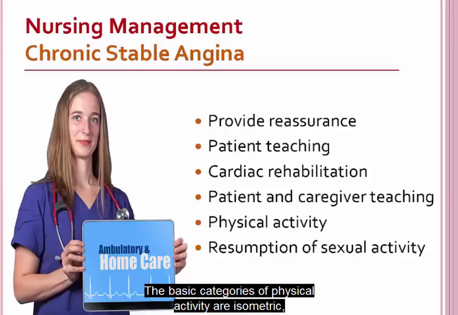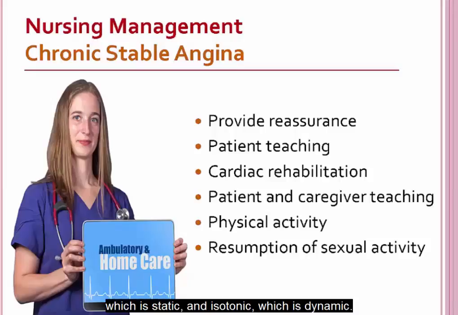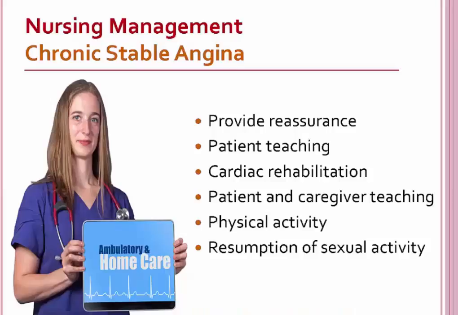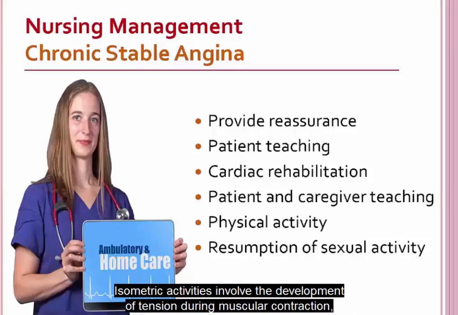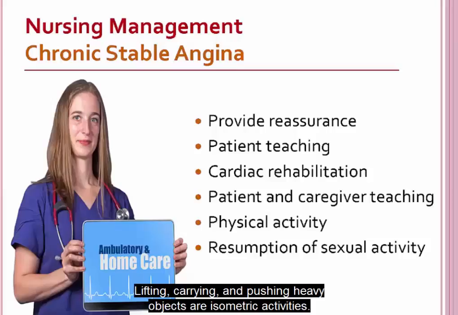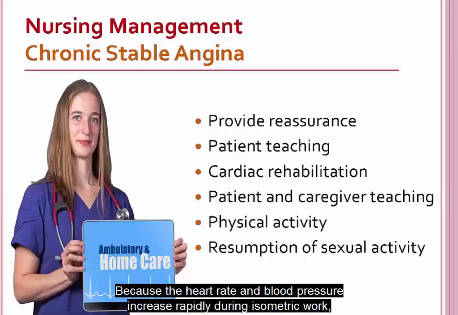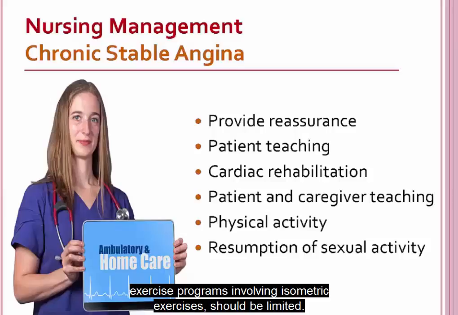The basic categories of physical activity are isometric, which is static, and isotonic, which is dynamic. Most daily activities are a mixture of the two. Isometric activities involve the development of tension during muscular contraction but produce little or no change in muscle length or joint movement. Lifting, carrying, and pushing heavy objects are isometric activities. Because the heart rate and blood pressure increase rapidly during isometric work, exercise programs involving isometric exercises should be limited.